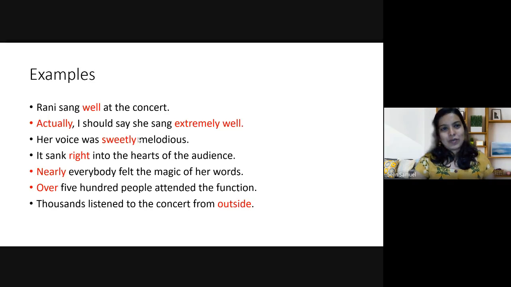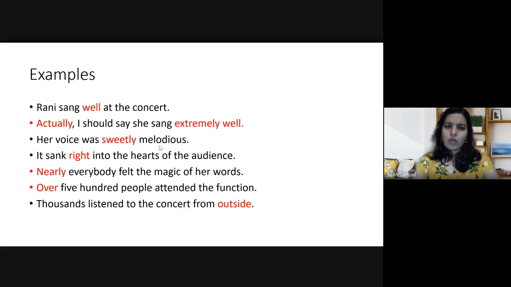Okay. So in the first example, as we said, well is a word which modifies the verb sang. Then look into the second example. Actually, I should say she sang extremely well. Right? So there are three adverbs in this sentence. Which are the three adverbs? By this time you understood it. Actually, extremely, and well. These are the three adverbs in this sentence.